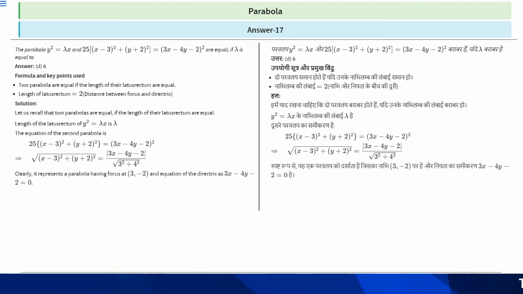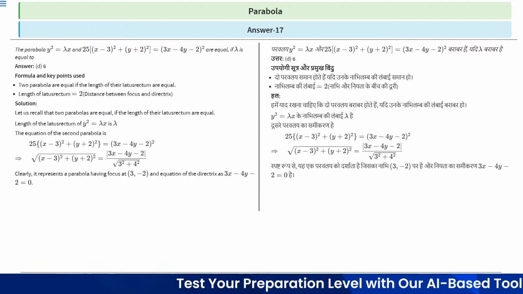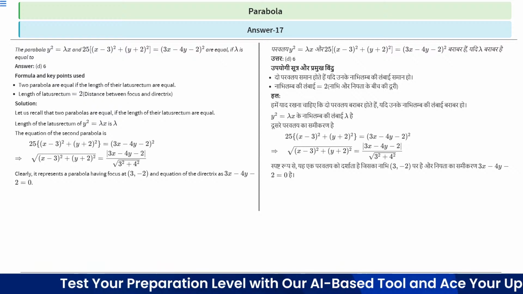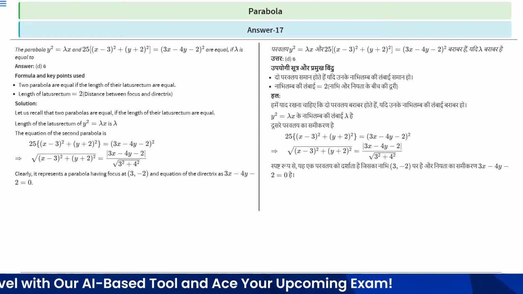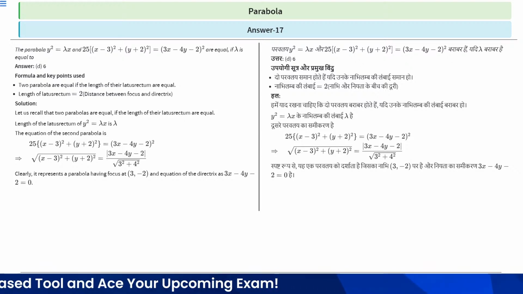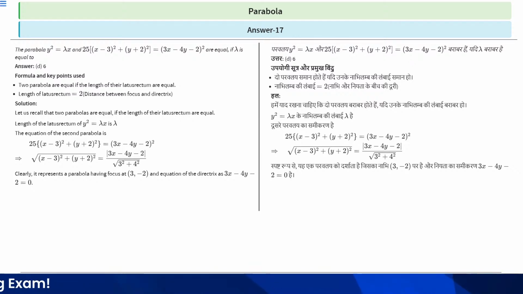Clearly it represents the parabola having focus 3 and minus 2. And 25 has been written as root over 3 square plus 4 square, right? So clearly it is representing the parabola having focus 3 and minus 2, and equation of directrix as 3x minus 4y minus 2 equal to